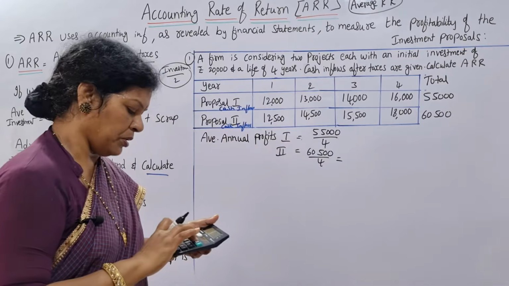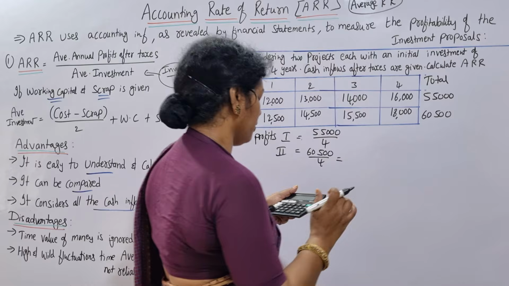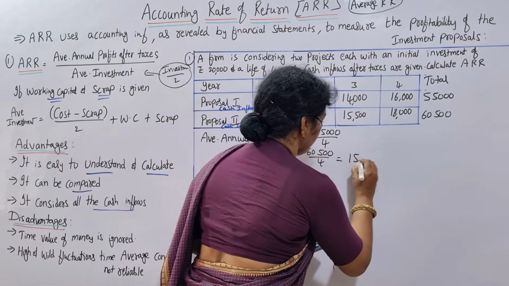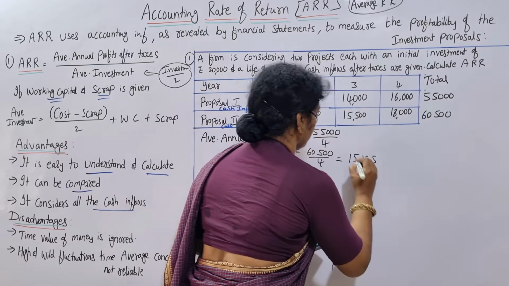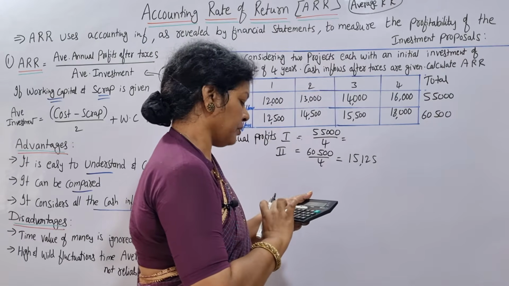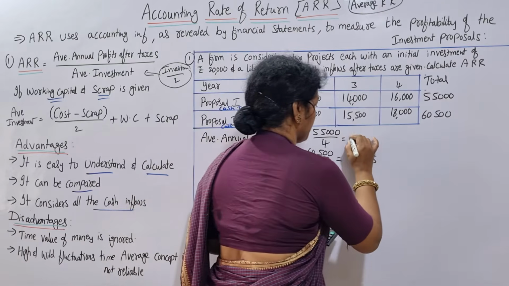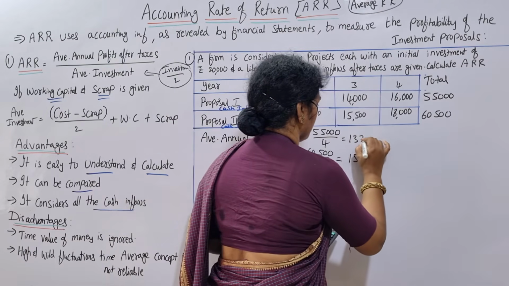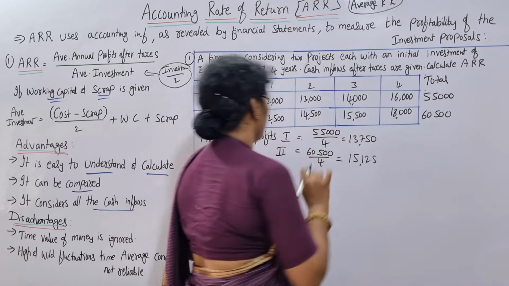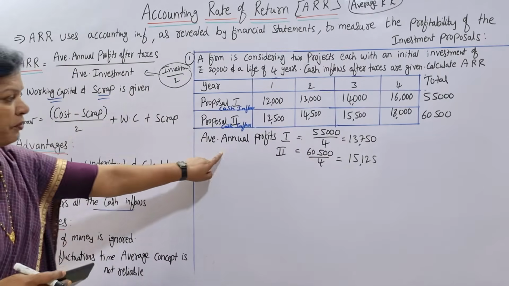So this is coming to 15,125. And this one, 55,000 divided by 4, is 13,750. This is the average annual profit. As per the formula, average annual profit we found.